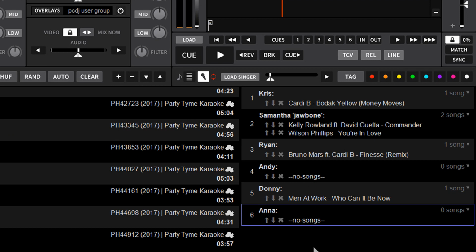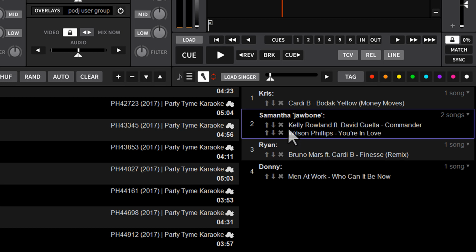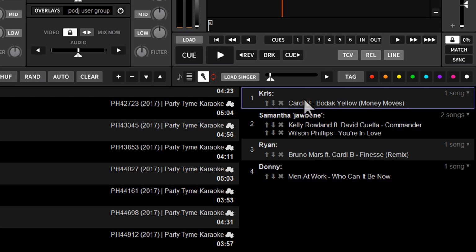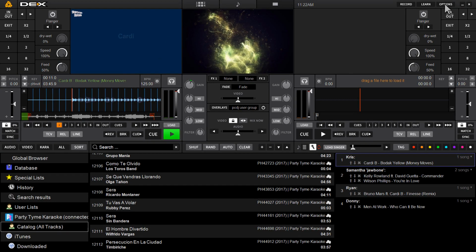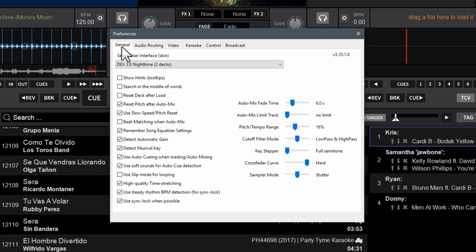Otherwise, you can remove a singer by just clicking the X if they have no songs in their queue. Or you can click on them, like Andy here, and just hit the delete button on your keyboard, and that'll also remove them. They are still stored in history, along with any songs they have sung prior. So that's that setting. Now you can keep their place in rotation and apply additional songs to them throughout the event.